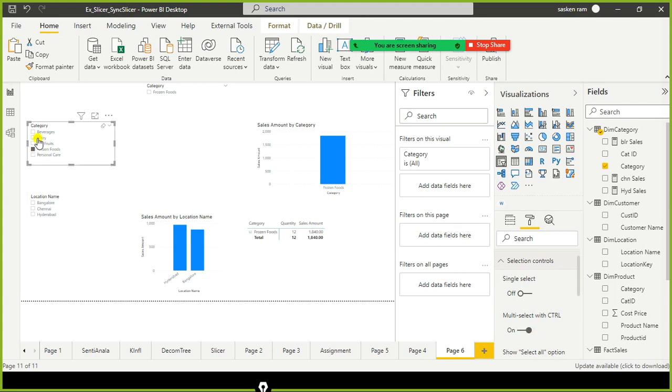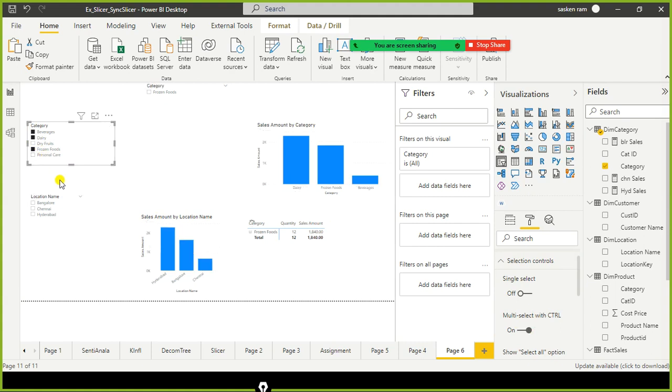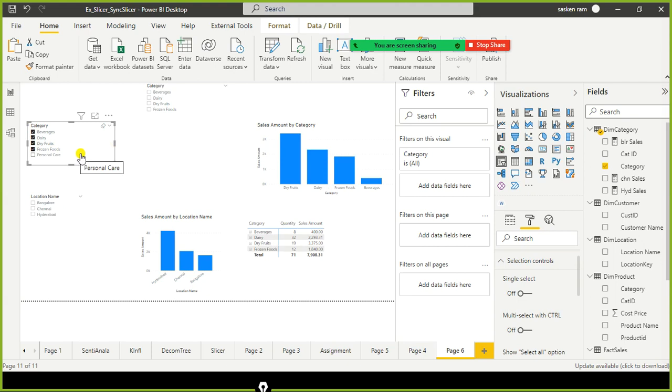Okay, next one is multi select with control. If you want to make multiple selections, I need to hold my control key on my keyboard. It is not user friendly, right? So what you do is you can toggle it to off. So now without holding the control key on my keyboard, I'm able to select more than one item here.